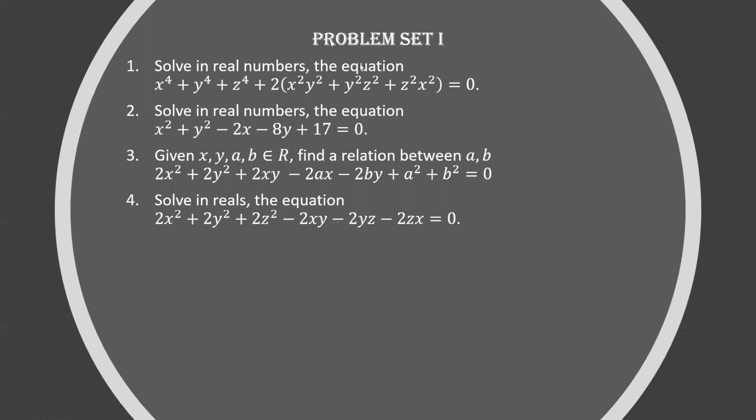So does anybody have an answer for the second problem? Another way you can do this problem is to factor x power 4 plus y power 4 plus this big term as x square plus y square plus z square the whole square. X square plus y square plus z square the whole square is 0, so x square plus y square plus z square is equal to 0. So the sum of three squares is 0, so all of them have to be 0, and hence x is equal to y is equal to z is equal to 0. This is the other way you can do it.